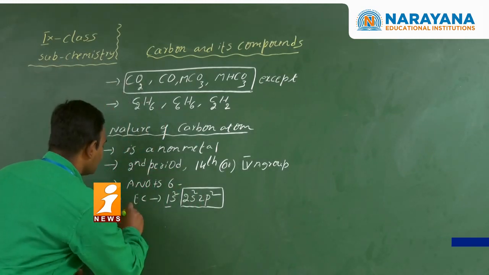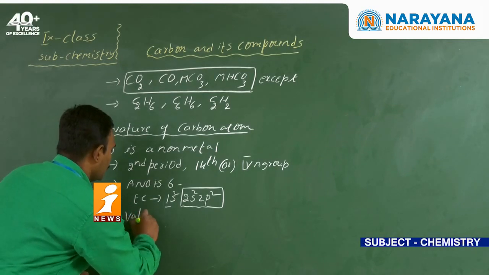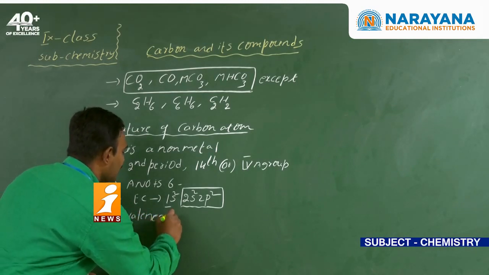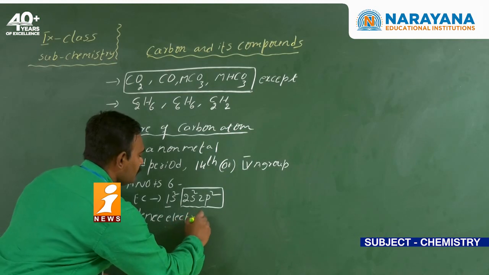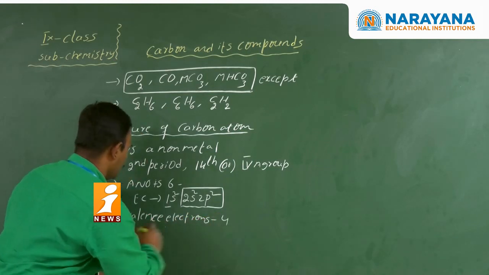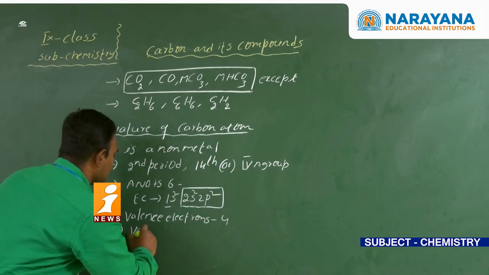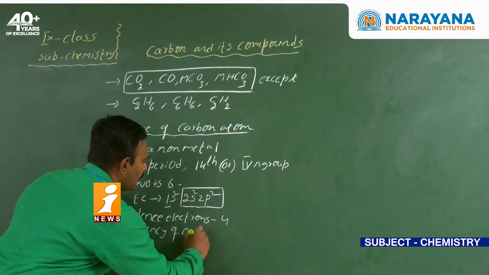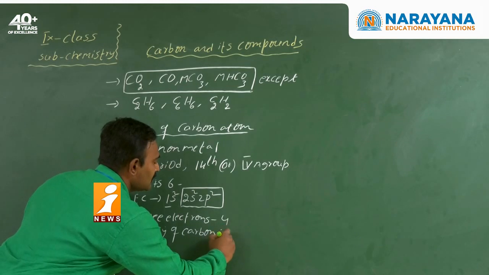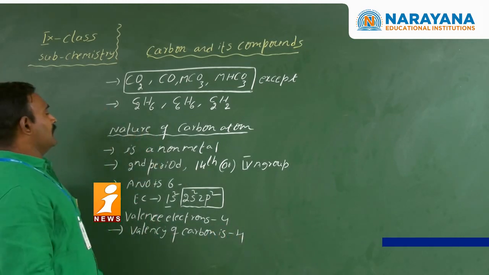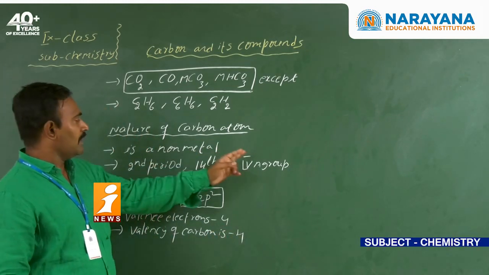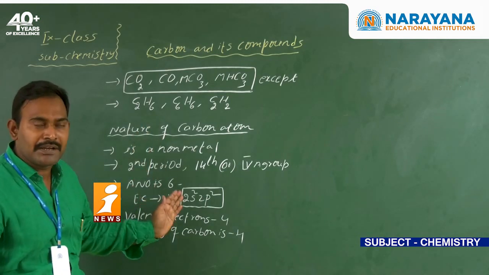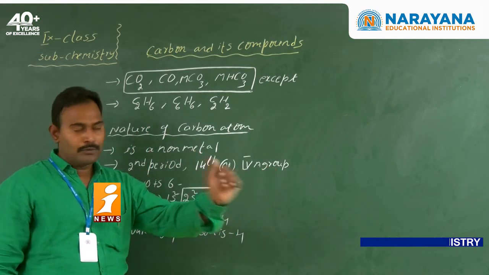How many valence electrons are there? 4. What is the valency of the carbon? Valency of the carbon is 4. Once again, carbon is a non-metal. It belongs to the second period and 14th or 4th A group.